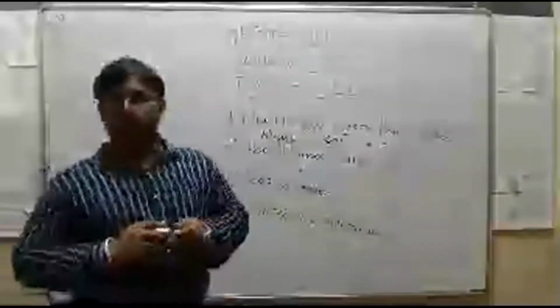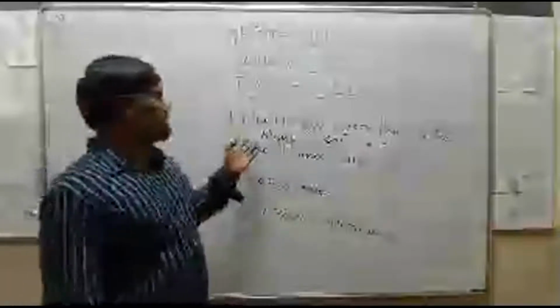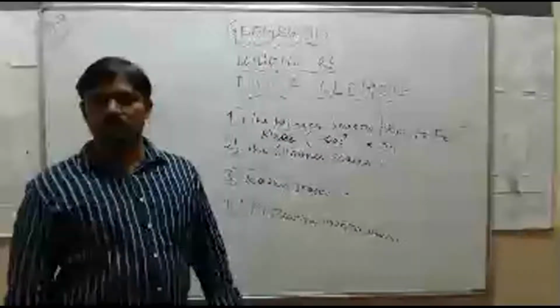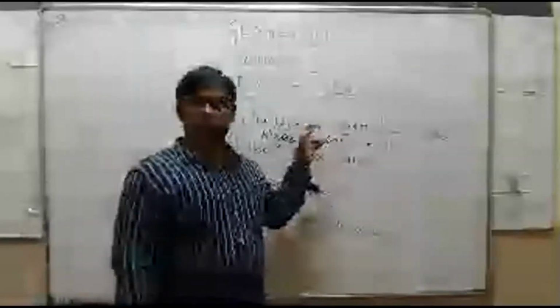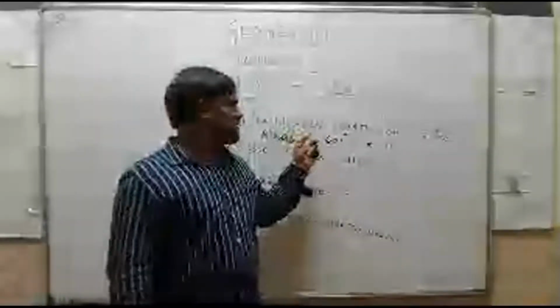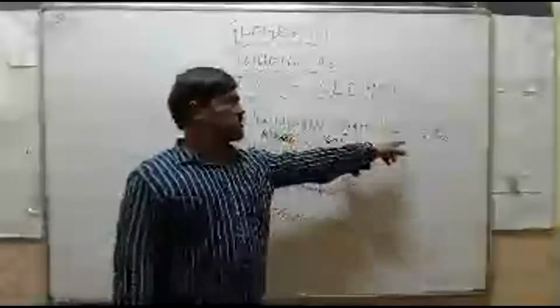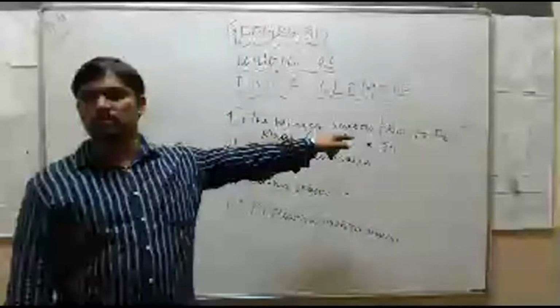If they ask in the exam to explain about the winter season, first compulsorily you have to write when this season starts. The winter season starts in the month of December and ends in the month of February.